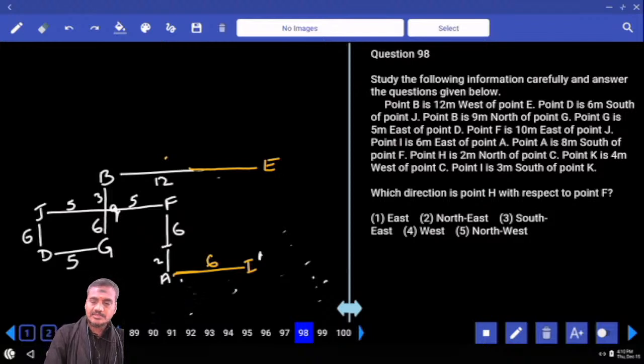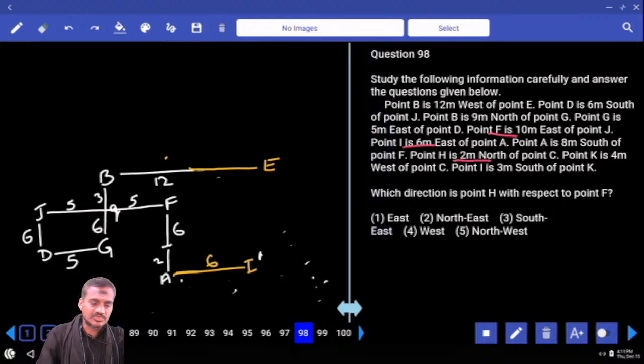Now in this, B is 12 meters to the west of E. Total distance is how much? 12 meters. D is 6 meters to the south of J. And B is 9 meters to the north of G. 9 meters. G is 5 meters to the east of D. And F is 10 meters to the east of J. I is 6 meters to the east of A. And A is 8 meters to the south of F.